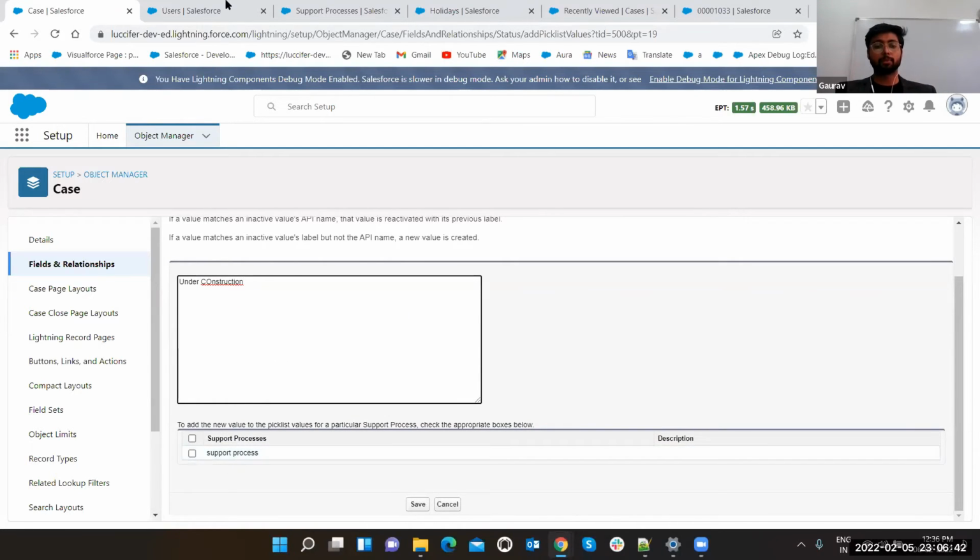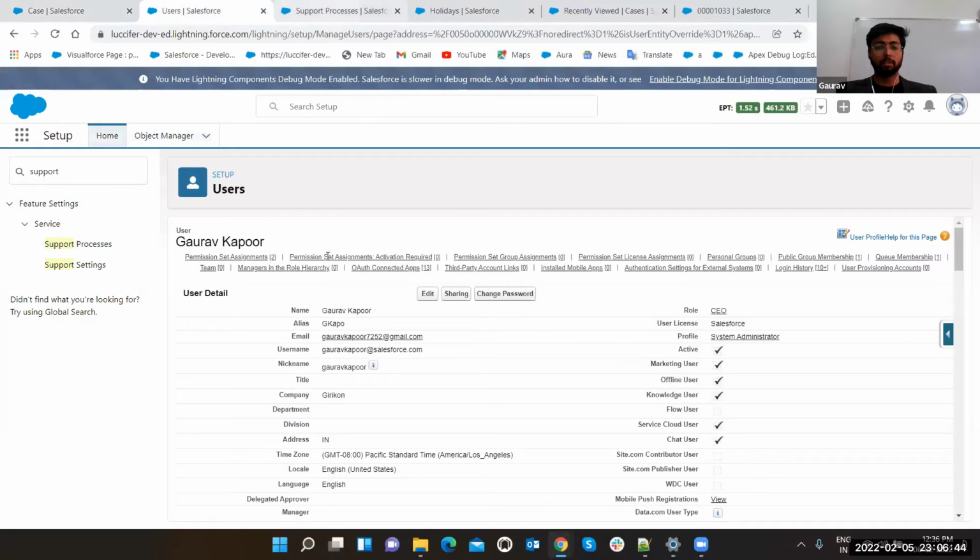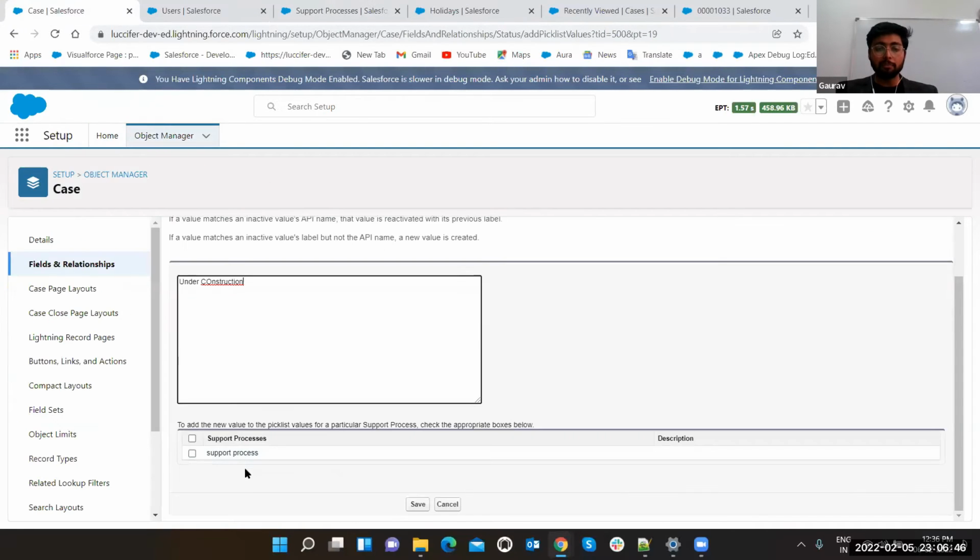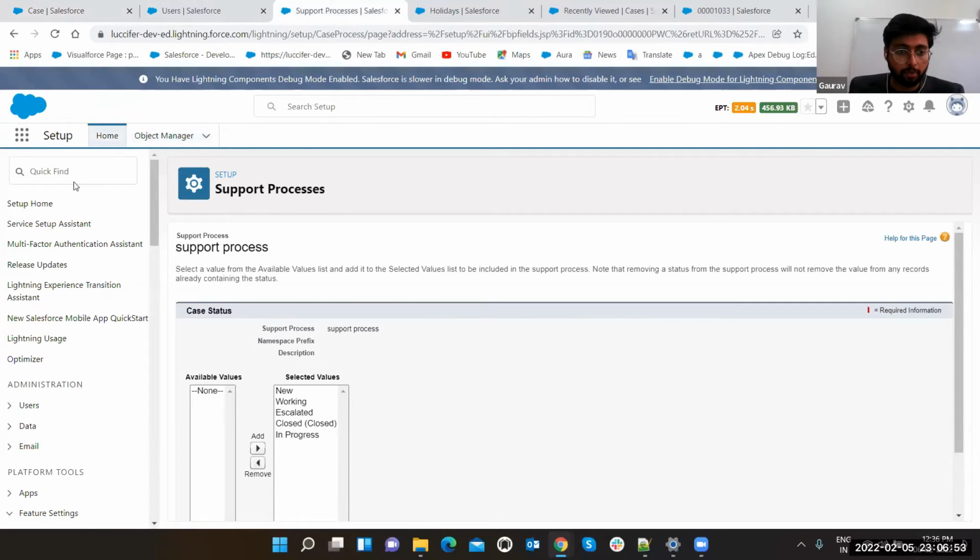Now it will give you the support process. Currently we are having one support process, whose name is support process only. If you have multiple support processes, then it is going to show you all the options here. Let's create one more support process.